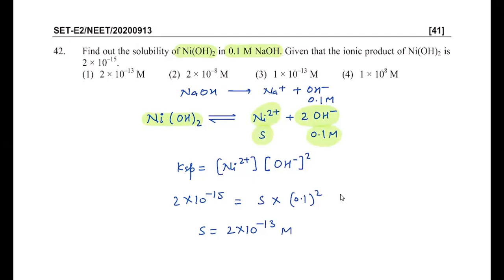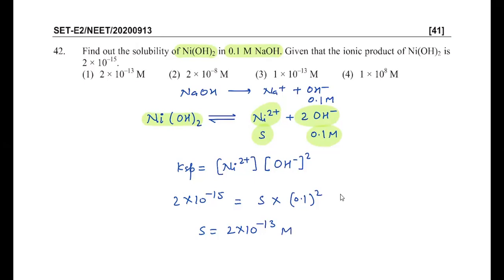As it is a common ion effect, the contribution of nickel hydroxide towards OH minus will be negligible, so we need not consider that. We need not write 0.1 plus 2S because the contribution of nickel hydroxide is negligible. In case of common ion effect, the concentration of the common ion is regulated by the strong electrolyte, so it is regulated by sodium hydroxide.